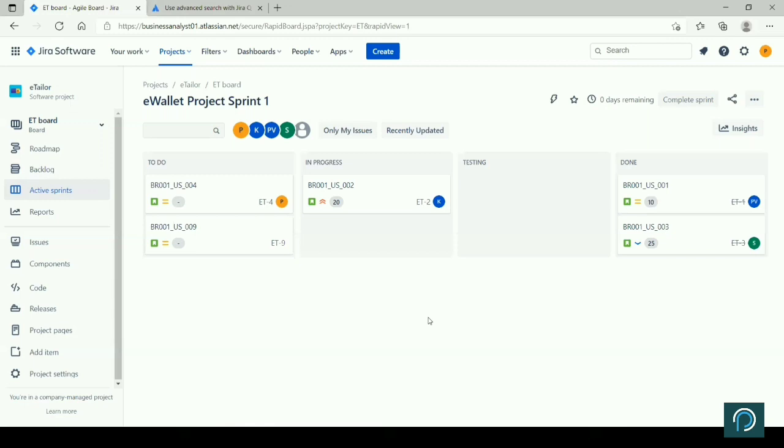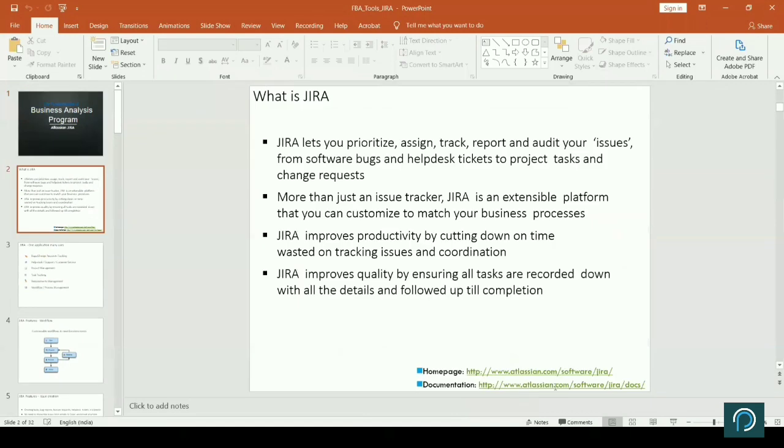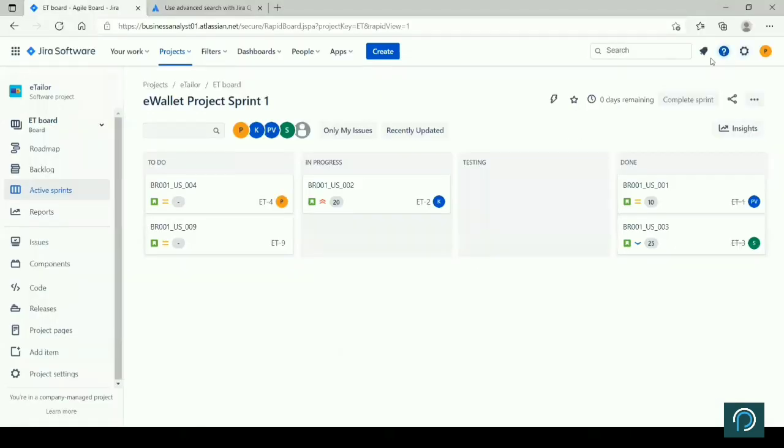But the tool is very simple. You just have to navigate and understand, right? And everywhere you have a help column, right? So you can always navigate and search help, right? You find the documentation link that I shared. So this is your documentation link. You will find all that information. You can search it from the help also. You can just query and get that information, and you start building your knowledge about Jira.